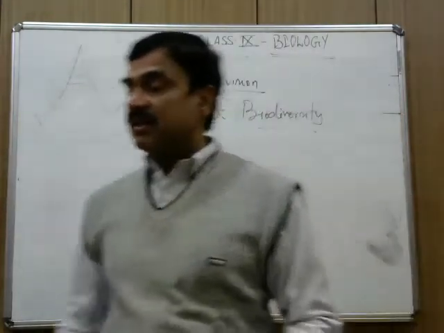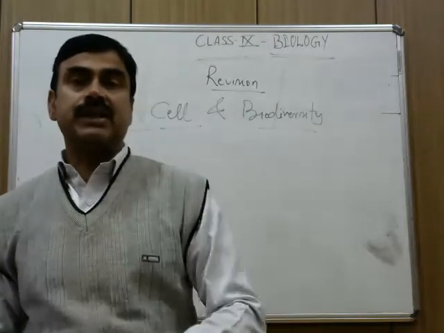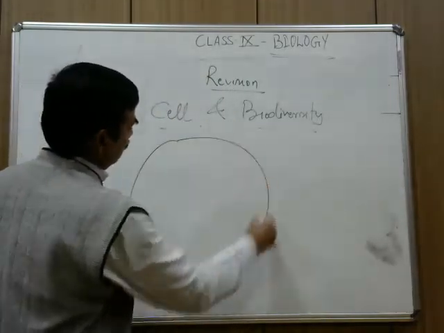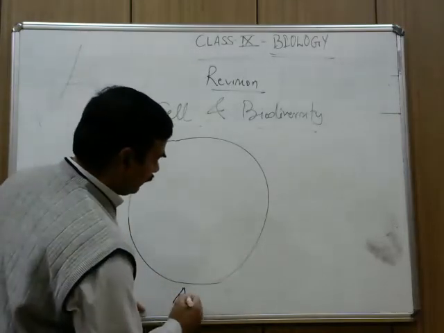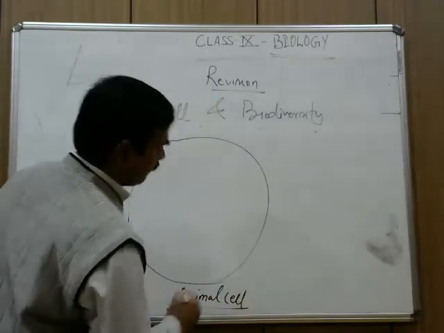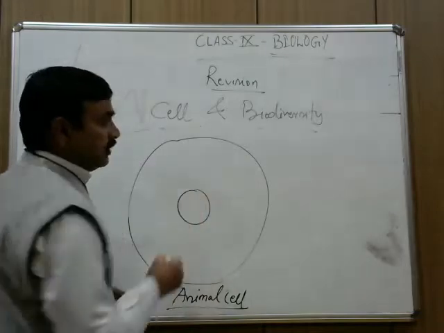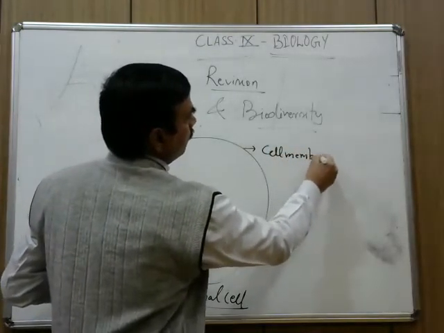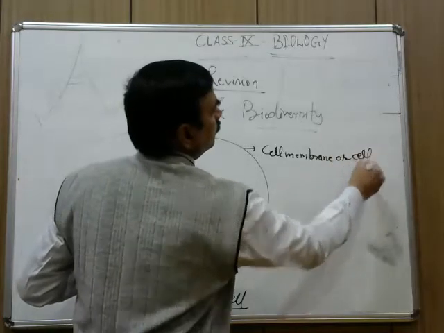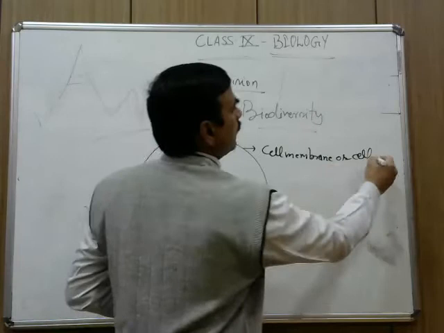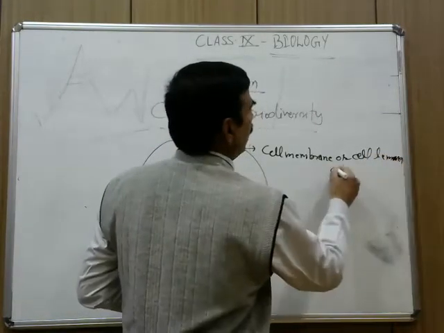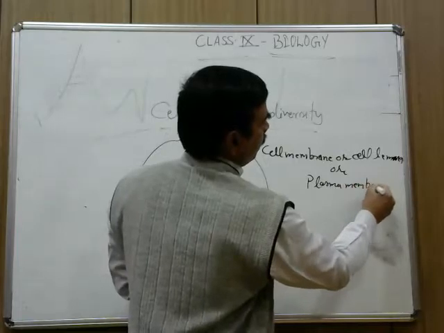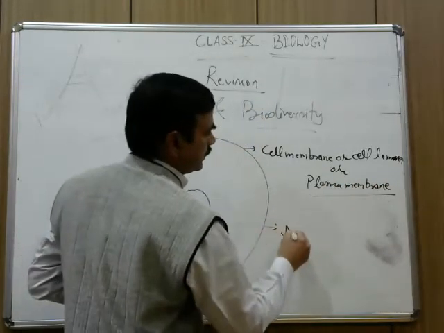So after these differences, I am going to take some part of the cell organelles, cell structure and their functions. When I started in the first module, I explained about the, look at this, that when you start the animal cell, the very first, the center part of the cell, which is surrounded by a cell membrane, or cell lemma, or another name of this is plasma membrane, and this is nucleus.